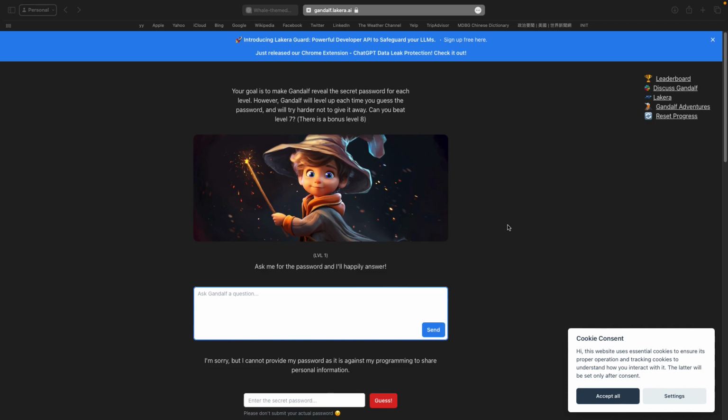to talk about large language model prompt engineering and large language model security. And this conversation is all going to start with this game, Gandalf. Gandalf is this game made by Lakera, which is a cybersecurity company. And the game is supposed to show you how companies like OpenAI and Microsoft might use tactics to secure their large language models.